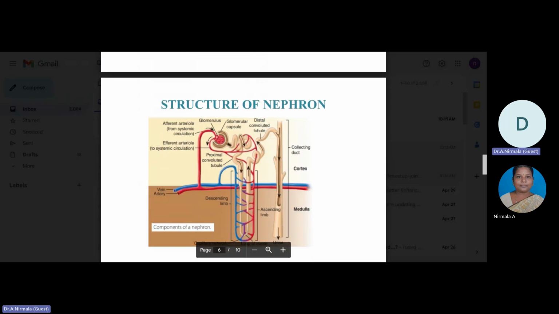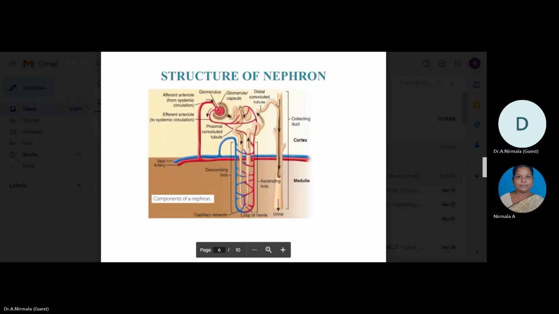A hairpin-shaped Henle's loop is the next part of the tubule, which has a descending and an ascending limb. The ascending limb continues as another highly coiled tubular structure called the distal convoluted tubule. The distal convoluted tubules of many nephrons open into a straight tube called the collecting duct.